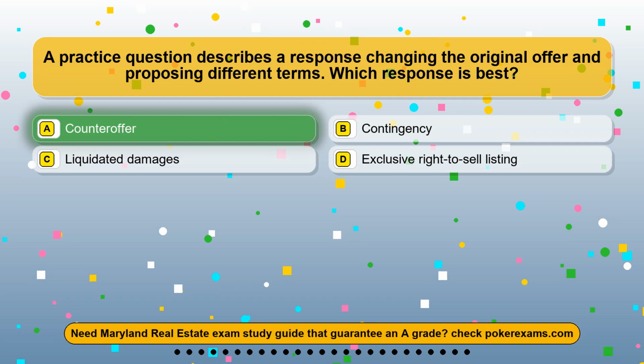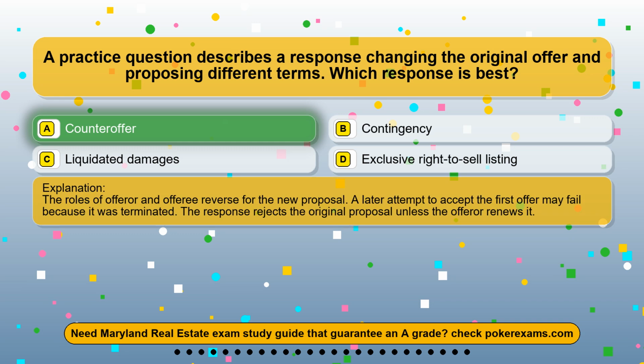The correct answer is option A, counteroffer. The roles of offeror and offeree reverse for the new proposal. A later attempt to accept the first offer may fail because it was terminated. The response rejects the original proposal unless the offeror renews it.